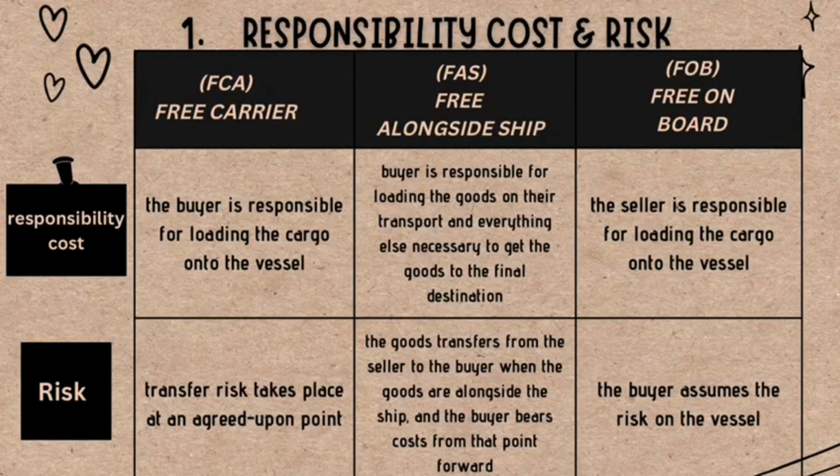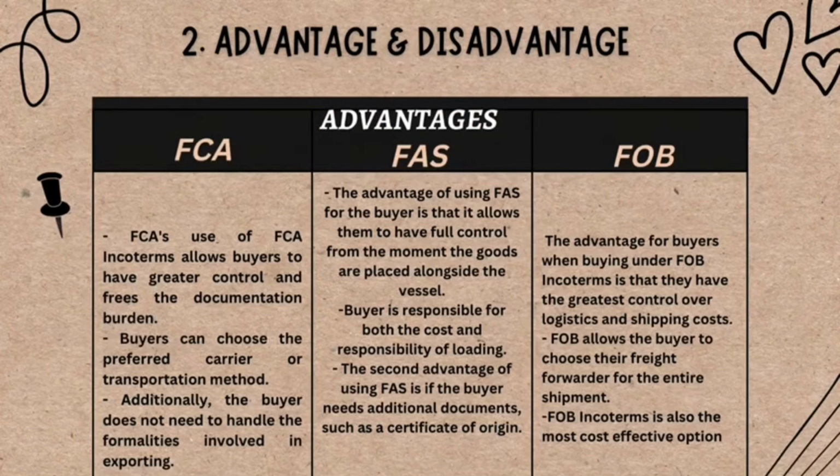Now, I shall pass this along to my good friend Siti Zulfahana to talk about the advantages and disadvantages of FCA, FAS and FOB. Use of FCA INCOTERMs allows buyers to have greater control and frees the documentation burden. Buyers can choose the preferred carrier or transportation method. This could help avoid delays and also save money. Additionally, the buyer does not need to handle the formalities involved in exporting. This is because these are the seller's obligation under the FCA agreement.